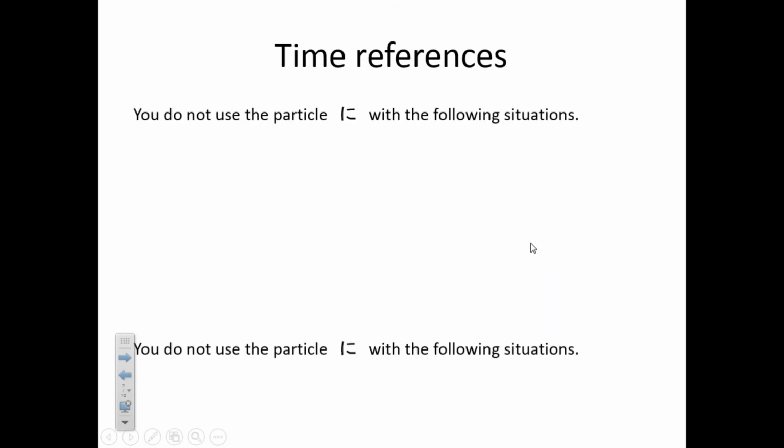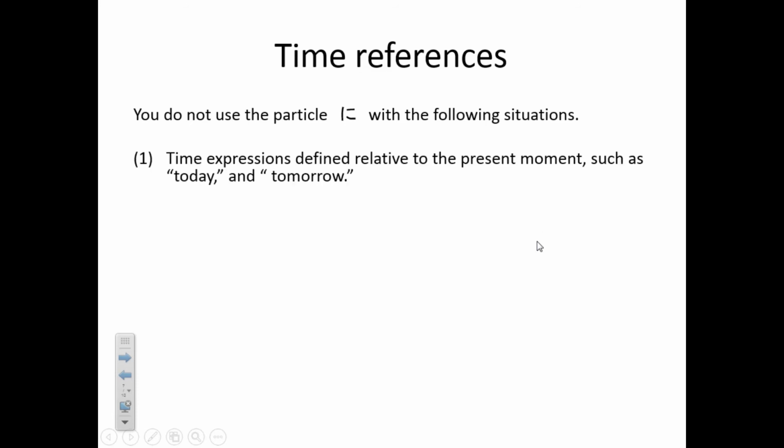Look at this too. You do not need particle ni with the following situations. Time expression defined relative to the present moment, such as today and tomorrow. You don't need ni. So if you want to say I will come tomorrow, it becomes just 明日来ます.